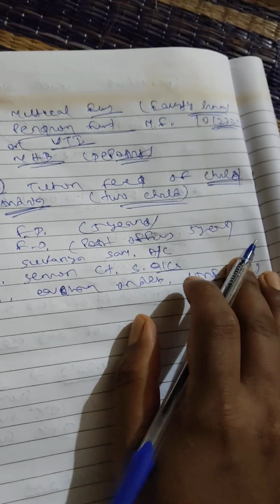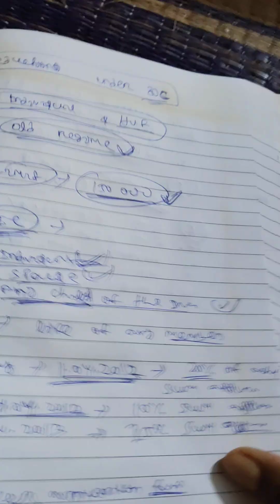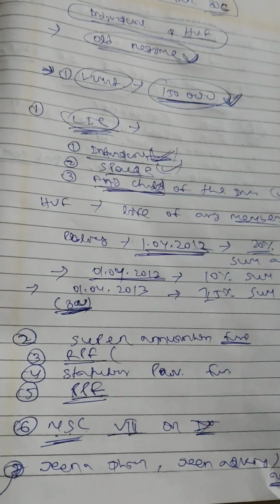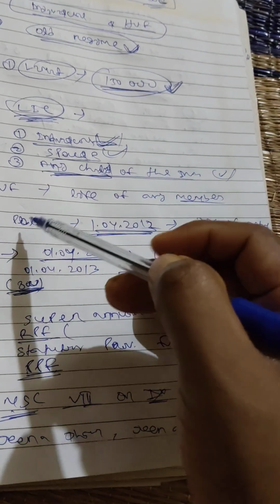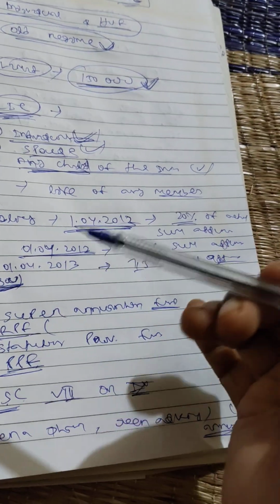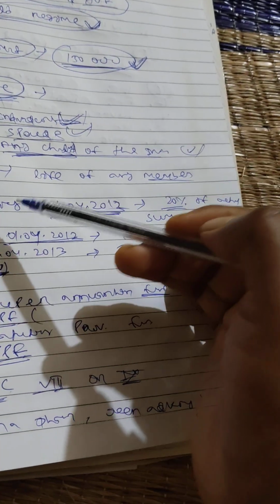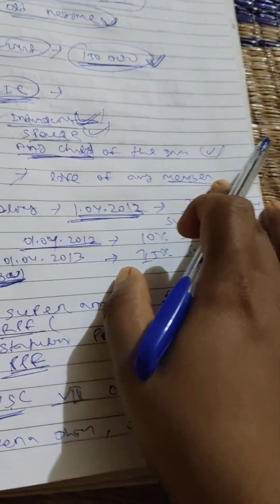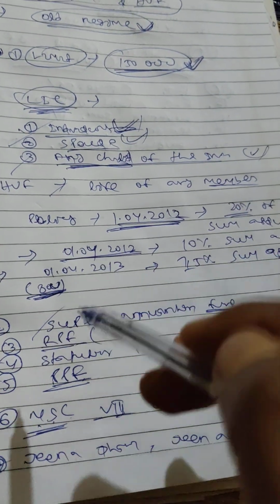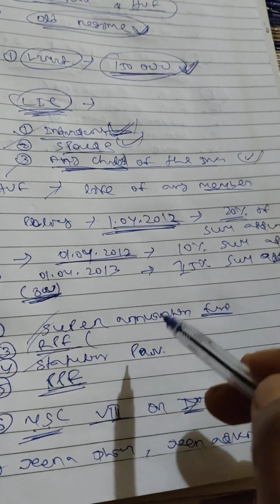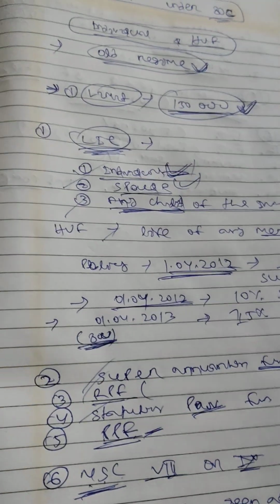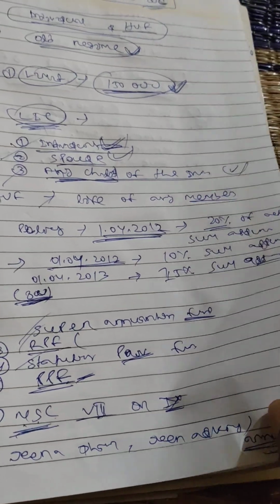These are the contributions made under 80C which are eligible for the deduction. We can just recheck it. First, if you are making any LIC, that should be for the individual, spouse, or any child, and for HUF, any member of the HUF. Next is superannuation fund, RPF recognized provident fund, statutory provident fund, public provident fund, NSC certificates, LIC annuities, that is Jeevan Akshay, Jeevan Dhara.